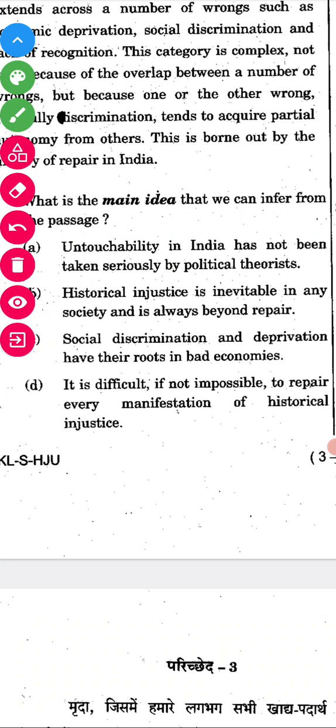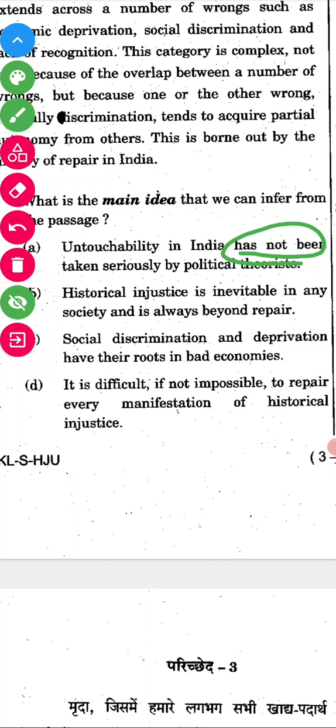We'll read the first question. What is the main idea that we can infer from the passage? Option A, untouchability in India has not been taken seriously by political theorists. It's definitely a wrong answer. As we all know, Article 17 is there, so how is it possible?